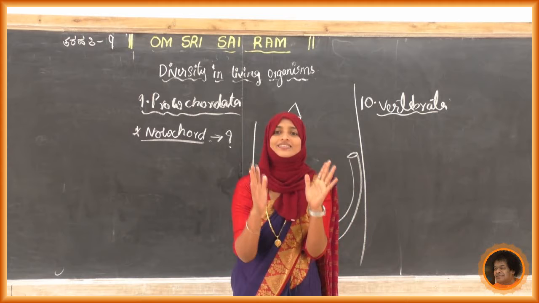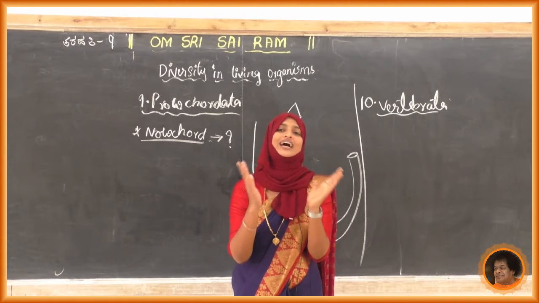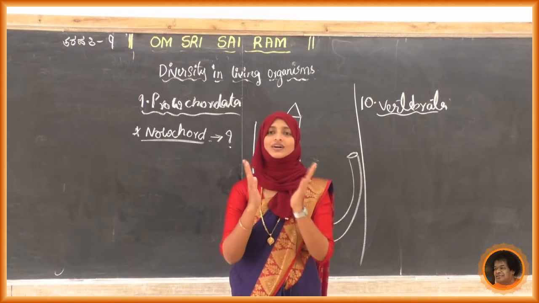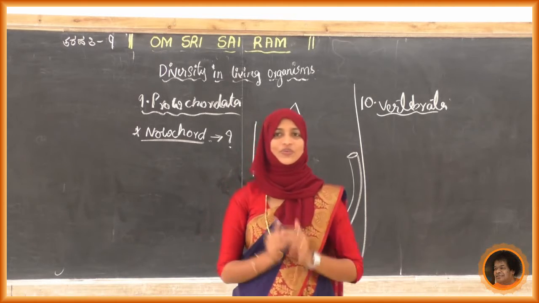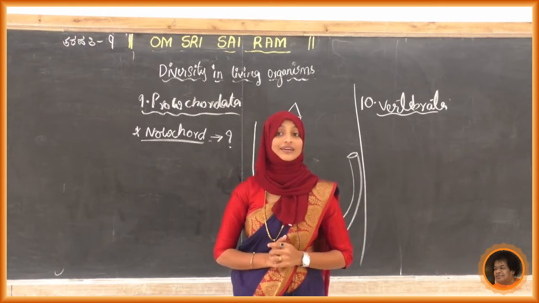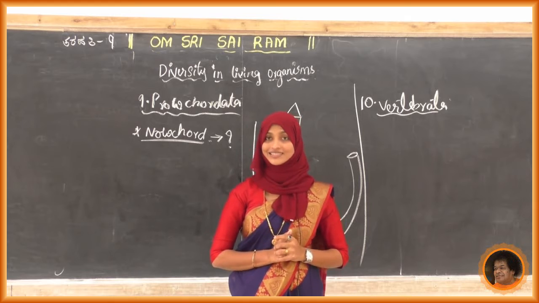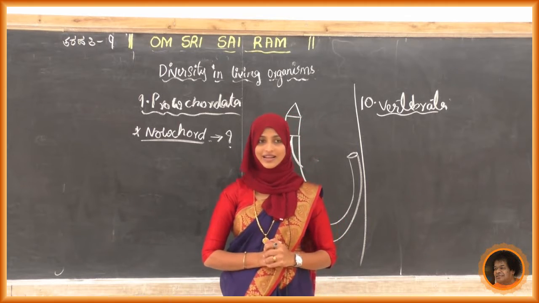Because of that the lion is standing so nicely. Because of that the bird, a hen or a parrot, sits so nicely. It is a skeleton giving strong support to that organism.